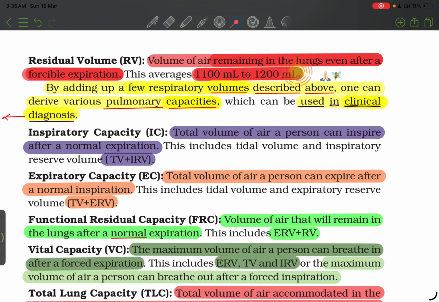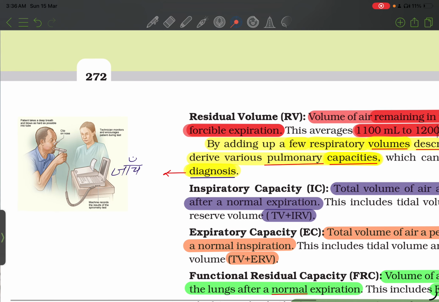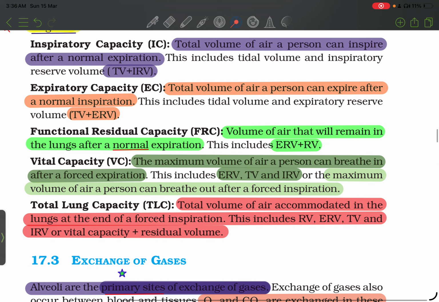By adding a few respiratory volumes described above, one can derive various pulmonary capacities which can be used in clinical diagnosis. Inspiratory capacity, IC: total volume of air a person can inspire after a normal expiration.